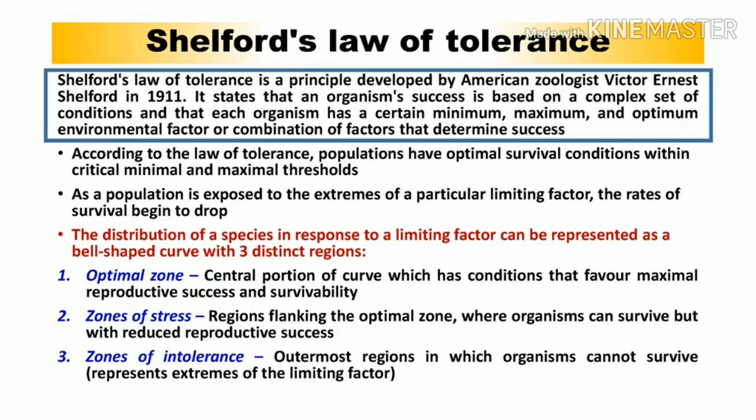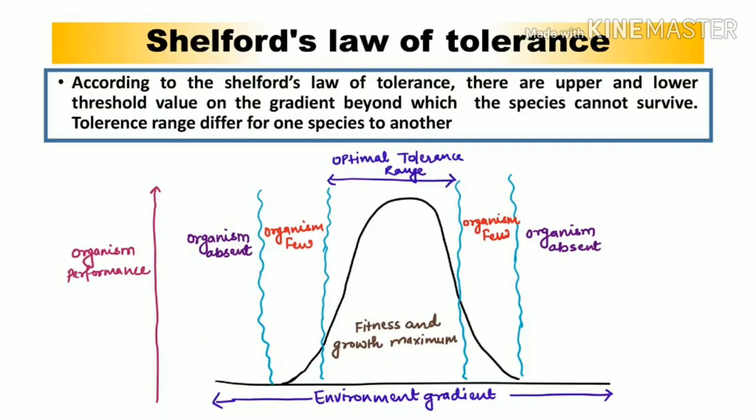Now let's understand these three zones with the help of a bell-shaped curve. It has been mentioned in the paragraph that according to Shelford's law of tolerance, there are upper and lower threshold values on the gradient beyond which the species cannot survive. So the tolerance range differs from one species to another. So these values, that is the minimum, maximum, optimum, we can set for anything. It may be a temperature, it may be a pH, even it may be a niche utilization.